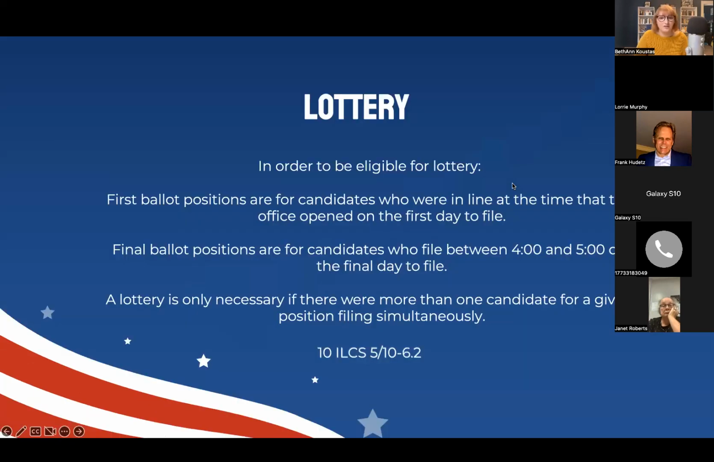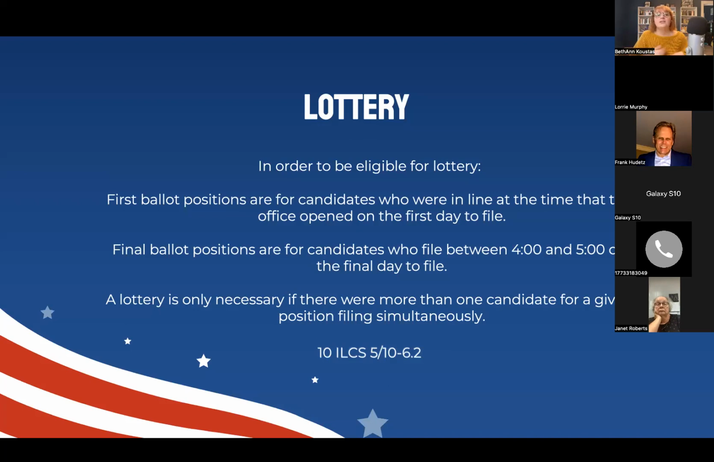All right, and now the lottery. So the lottery is held for people who were filed simultaneously. In order to be eligible for the lottery, you must be first ballot position for candidates who were in line at the time that the office opened on the first day to file. Final ballot positions are for the candidates who filed between 4 p.m. and 5 p.m. on the final date to file. And a lottery is only necessary if there are more than one candidate who filed for a given position.